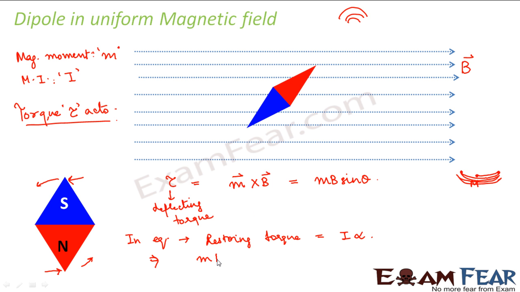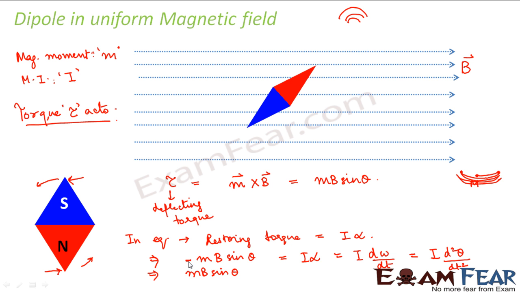So this restoring torque can be written as the same as deflecting torque. My deflecting torque is mB sine theta. And what is my restoring torque? Restoring torque is I alpha. Now this I alpha can be written as, alpha is nothing but angular acceleration, so this can be written as d omega by dt, where omega is angular velocity. This can again be written as d square theta by dt square, right?